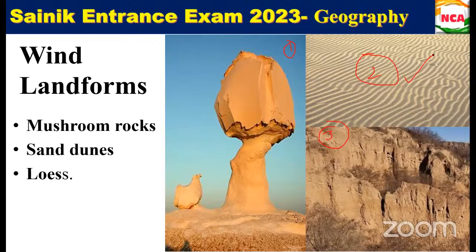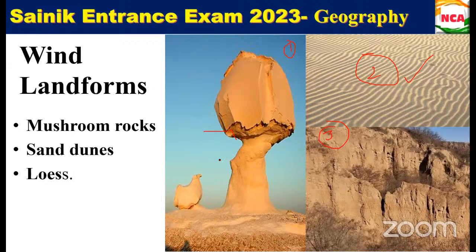Mushroom rocks in the deserts, we can see the mushroom shape. That is commonly known as mushroom rocks. When the wind is eroding the lower section of the rock, it has been eroding the lower part only, because the wind blows heavily in this region. That is why it has been getting eroded.